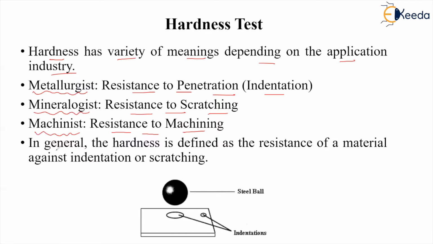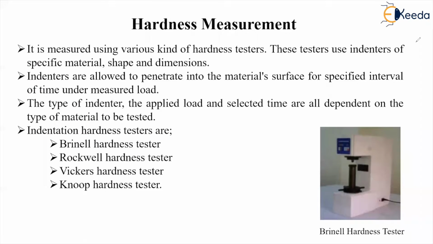So in general, the hardness is defined as the resistance of the material against indentation or scratching. So this is how the hardness of a material is defined. So in continuation to hardness, next is how the hardness is measured.